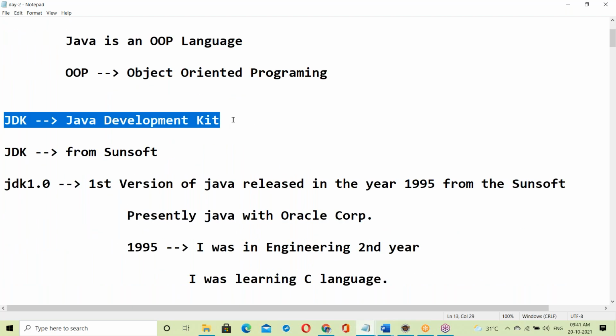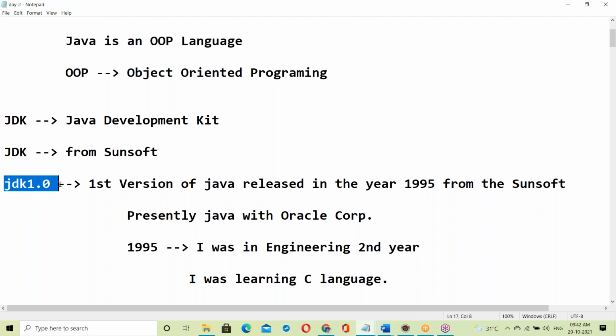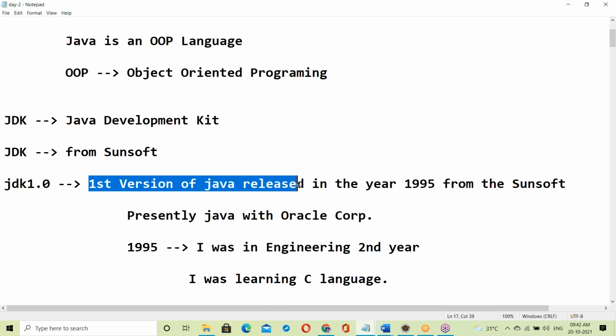The Java software is the JDK. JDK means Java Development Kit. The JDK came from Sun, and nowadays it's Oracle Corporation. JDK 1.0 was the first version of Java, released in the year 1995.